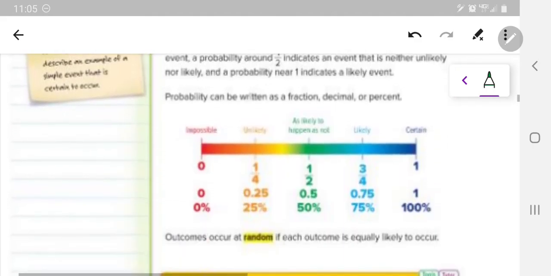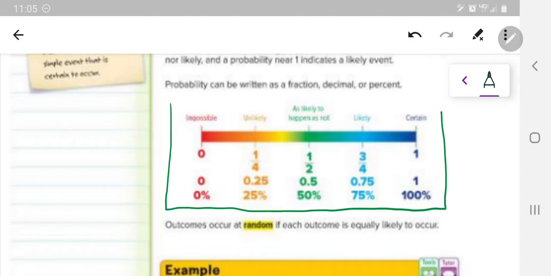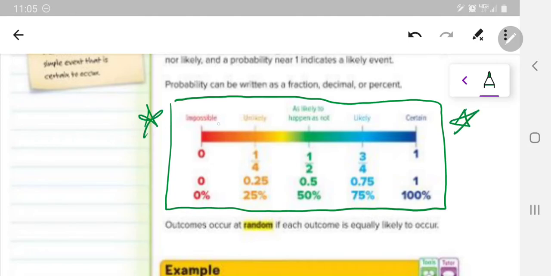Now this little chart here is a really important chart. I actually just added it to your vocabulary. This is something that you'll want to star. Today, when it asks you to tell how likely something is, if it's 0, it's impossible. If it's 1 or 100%, that's certain it's going to happen. And then in the middle is 50%. That's as likely to happen as not. Those are your 3 unchanging percents.